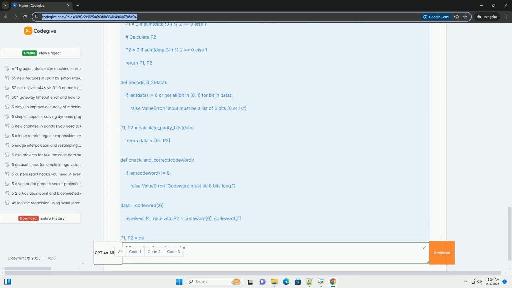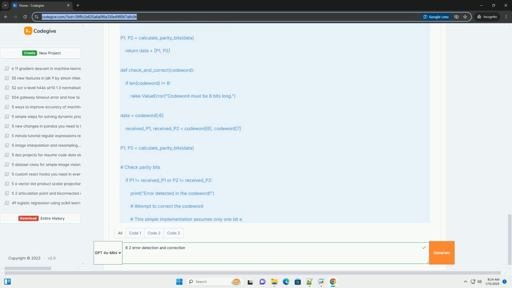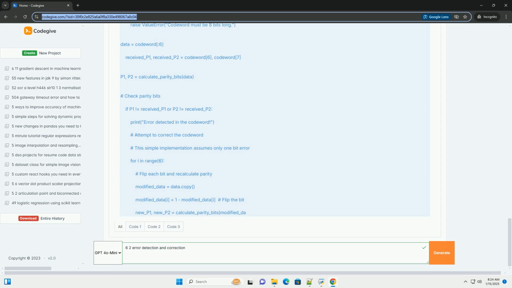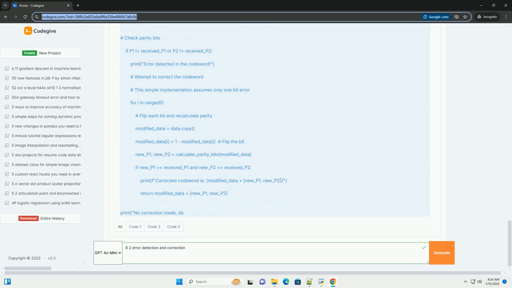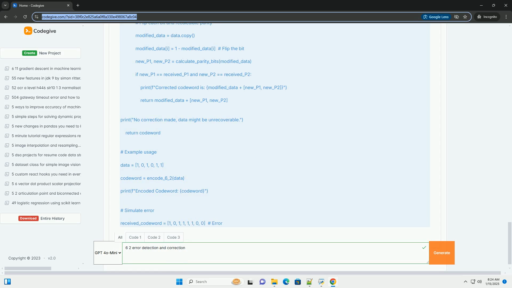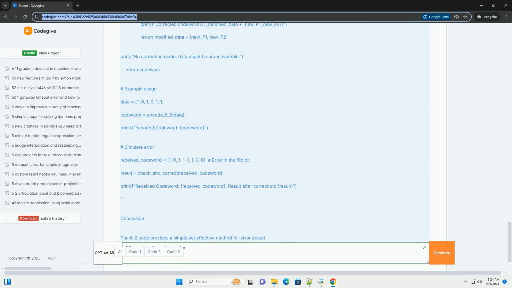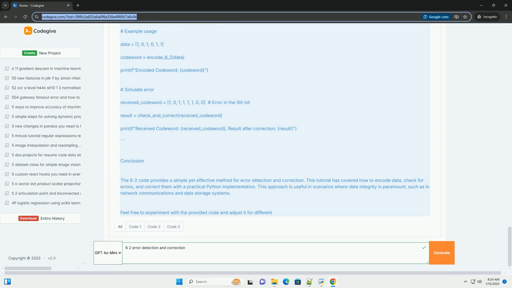How the 6-2 code works. 1. Data encoding. Every 6-bit input is transformed into an 8-bit output. The first 6 bits are the original data. The last 2 bits are parity bits, which are calculated based on the first 6 bits. 2. Error detection and correction. The parity bits allow the detection of single-bit errors. If an error is detected, the system can correct it based on the parity information.